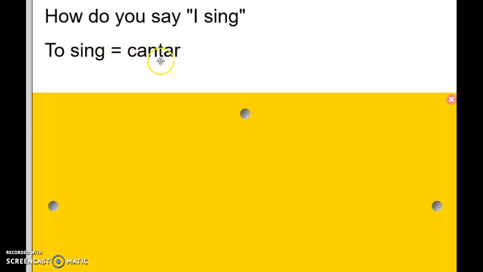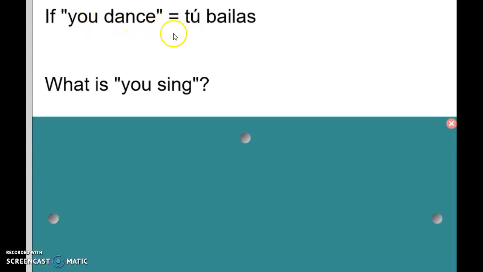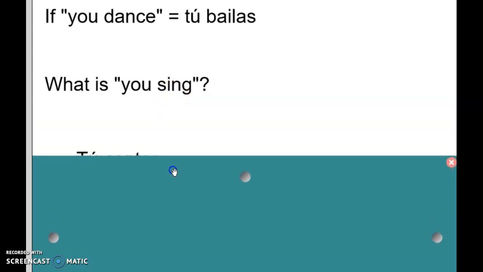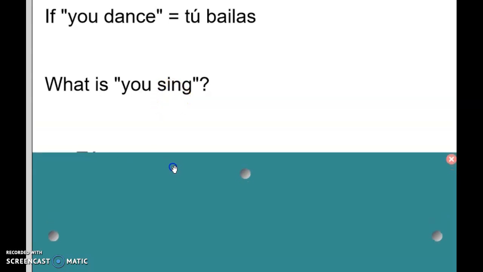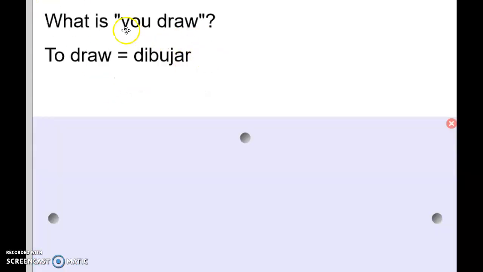How do you say I sing? To sing is cantar. So again, how do you say I sing? Take off the AR, and you're left with C-A-N-T. And add back on an O, so you get yo canto. If you dance is tú bailas, what is you sing when sing is cantar? Tú cantas. What is you draw if to draw is dibujar?